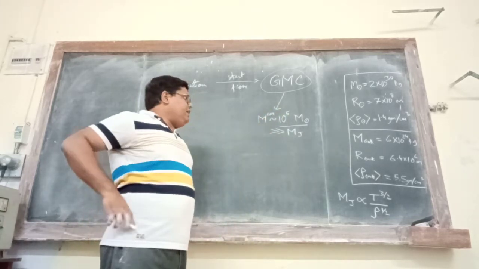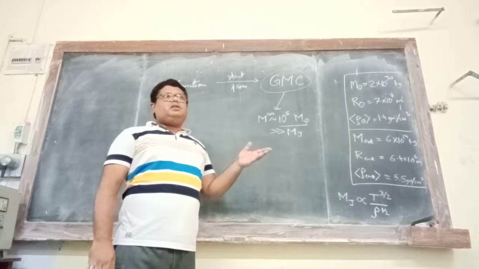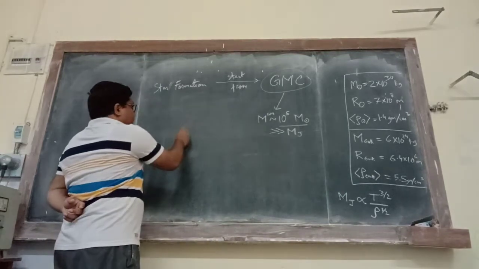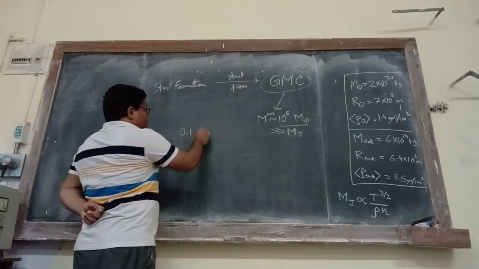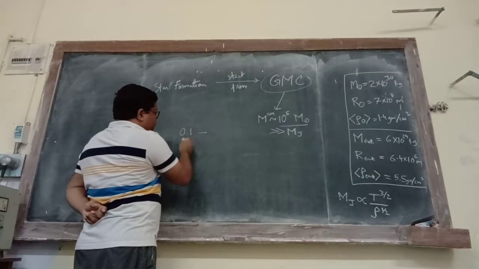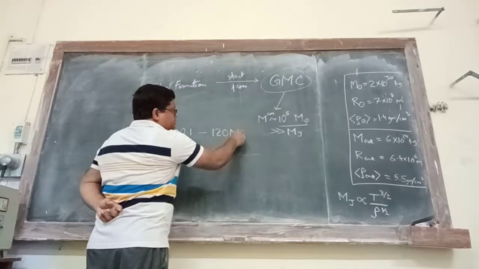Good, fine. So the next question is, what is the mass of a star? Well, we have observed stellar masses, stars with masses from 0.1 to around 120 solar masses.